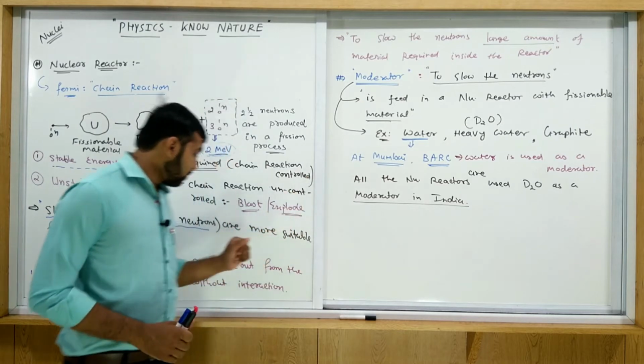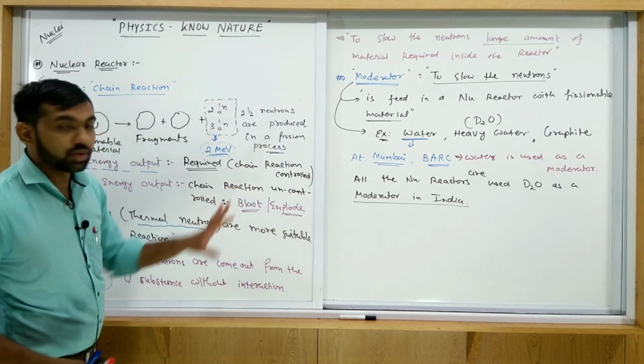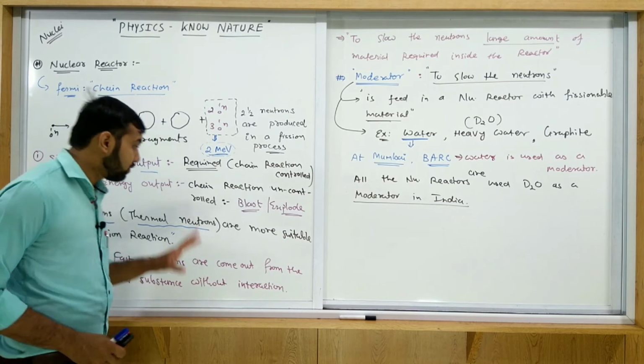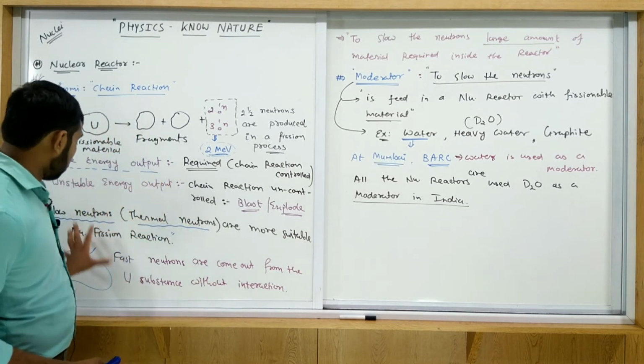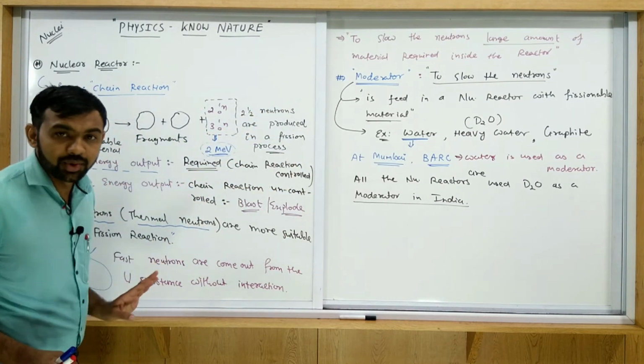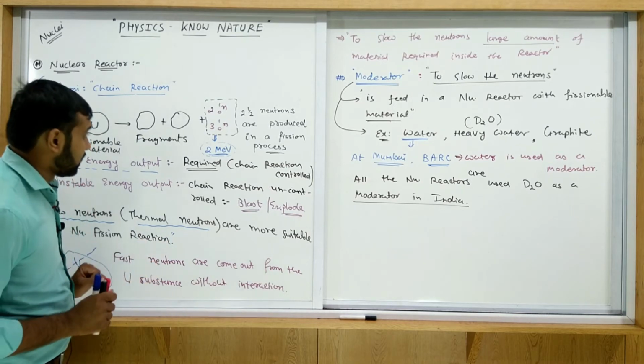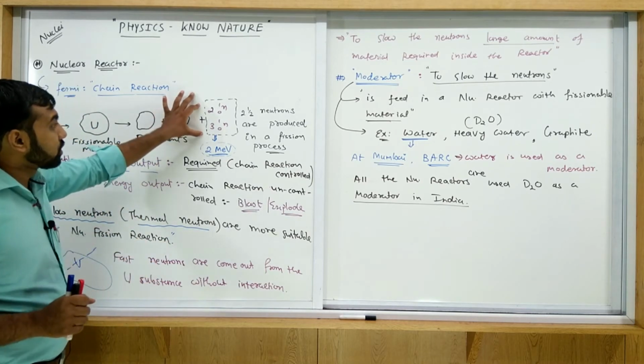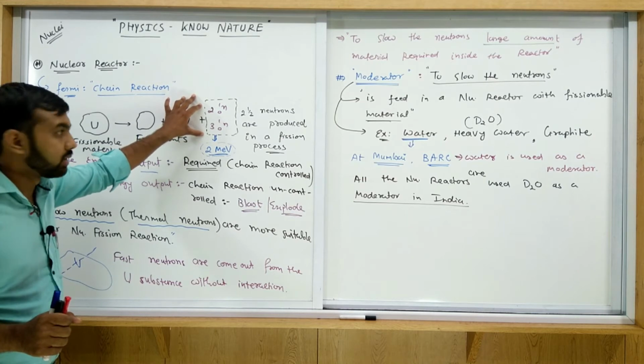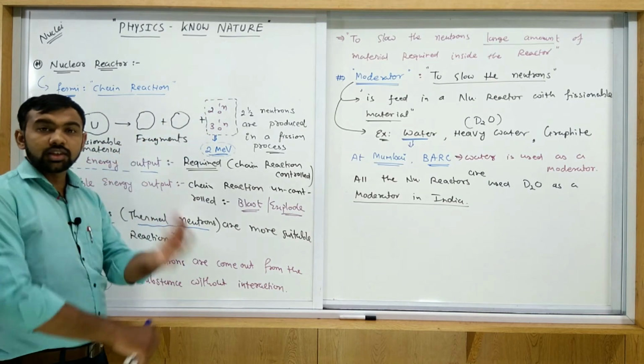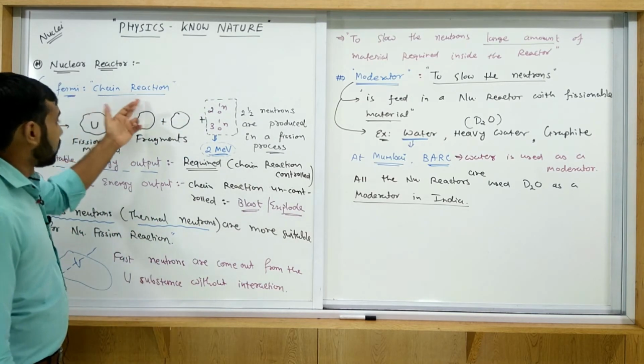Okay, now see, if we slow these neutrons by using a moderator inside the nuclear reactor, the number of neutrons does not decrease. So the fission process is continuous and the chain reaction is not controlled.